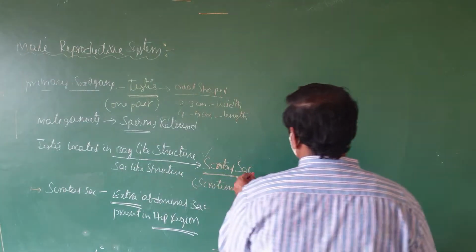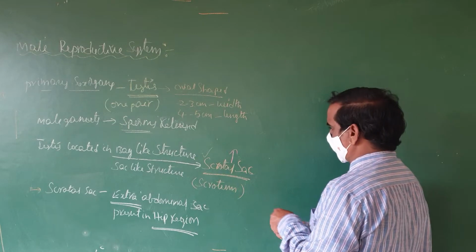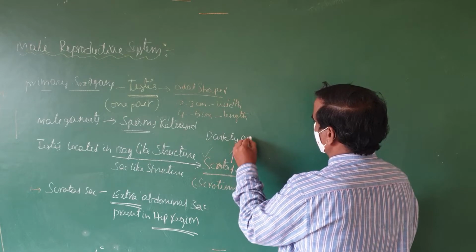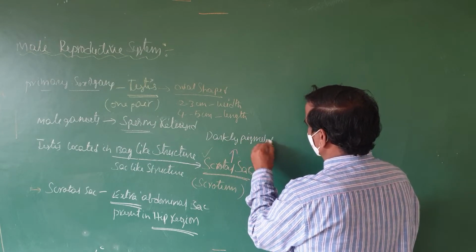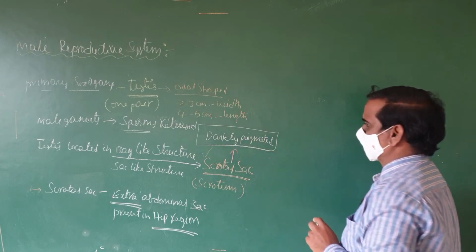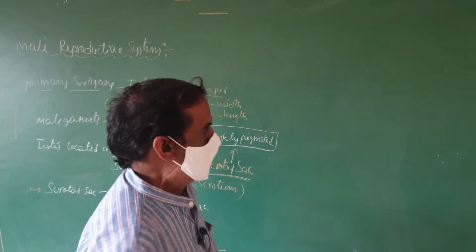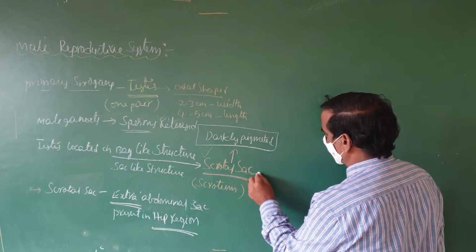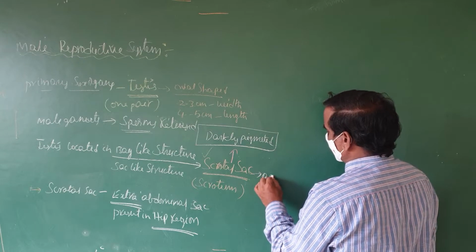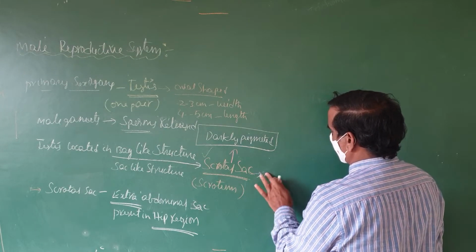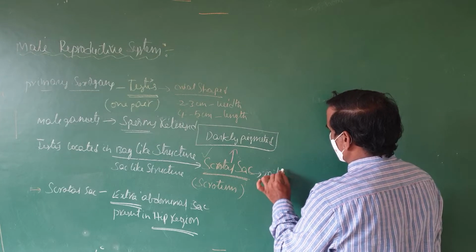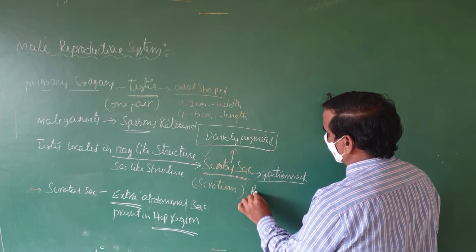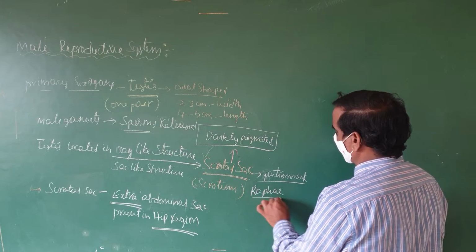This scrotal sac is darkly pigmented. That means it is a dark colored structure. The scrotal sac is darkly pigmented, and it has a partition. The scrotal sac has a partition mark. This partition mark is the raphe. One pair of testes is there.